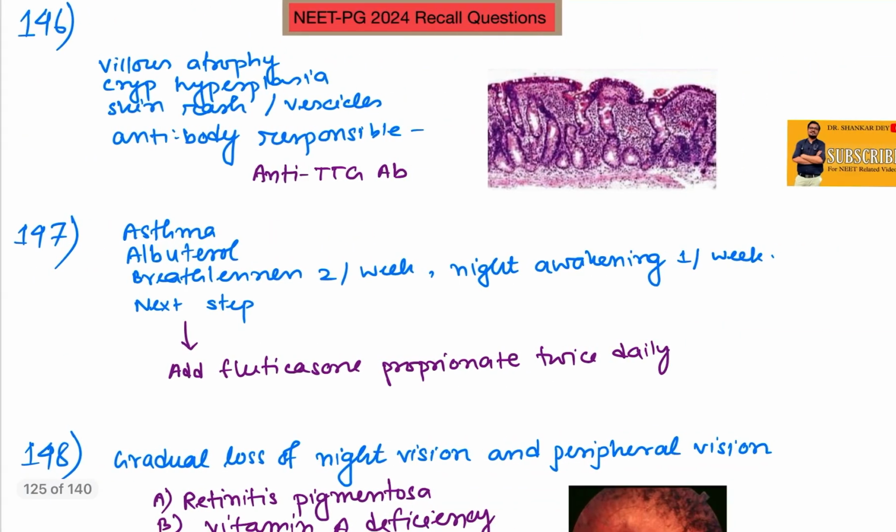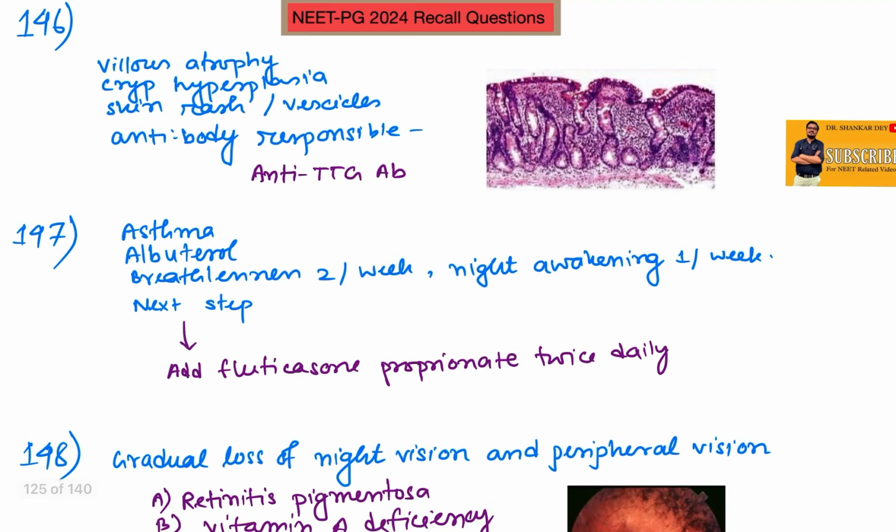Okay, coming to question number 146. I think an image-based question was given. As you can see, there is villus atrophy and crypt hyperplasia. This is typical of celiac disease. And in the clinical scenario, I think skin rash or vesicle was mentioned, so this may be dermatitis herpetiformis. The antibody responsible is anti-TTG, or anti-tissue transglutaminase antibody.